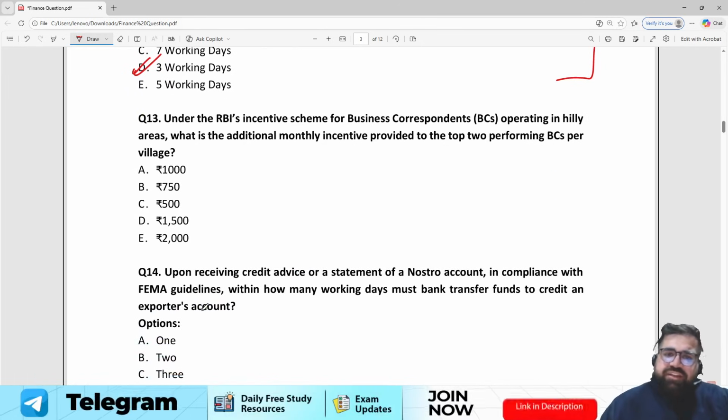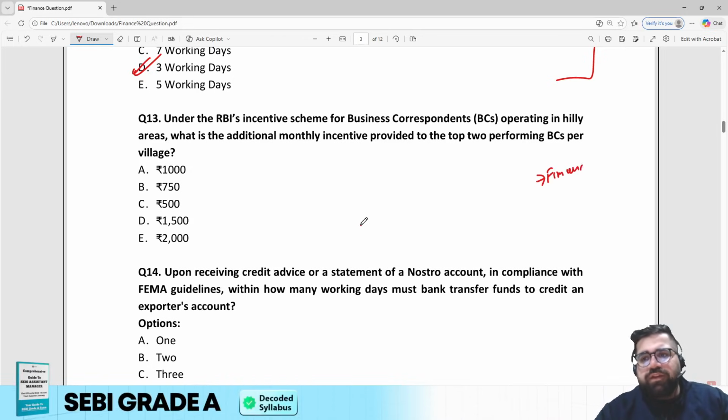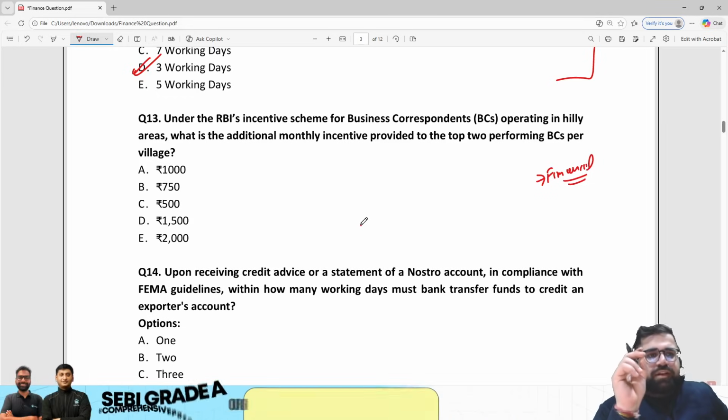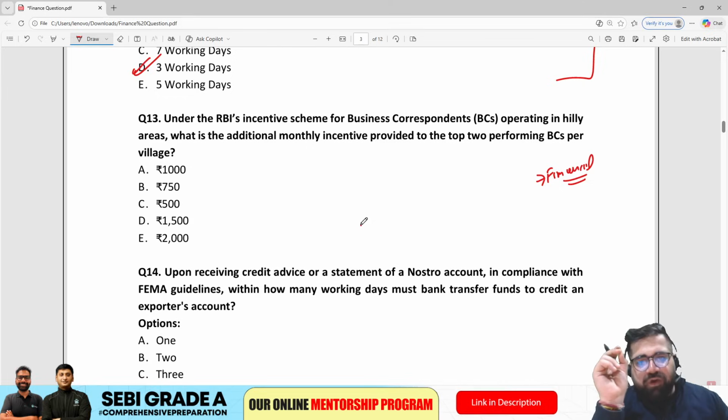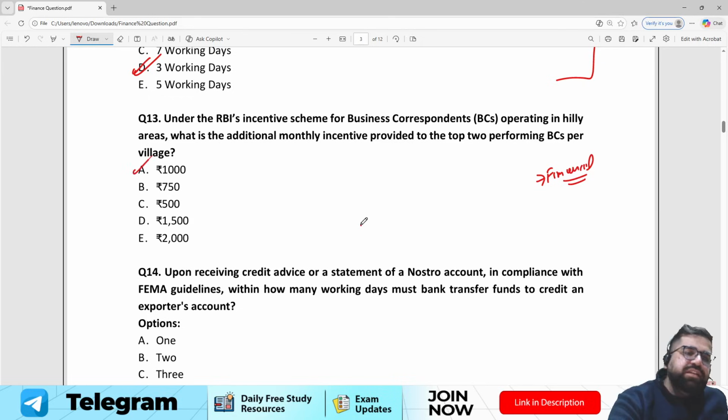Under the RBI incentive scheme for business correspondents operating in hilly areas, what is the additional incentive provided to the top 2 performing BCs per village? Now, this question directly relates to your financial inclusion chapter. Right, so do cover the recently updated National Strategy for Financial Inclusion, right? But the question is specifically asking about the monthly incentive provided to the top 2 performing BCs per village. The correct answer was option number A.